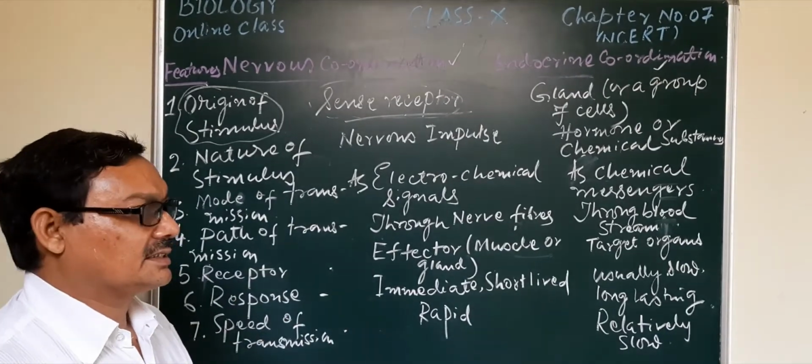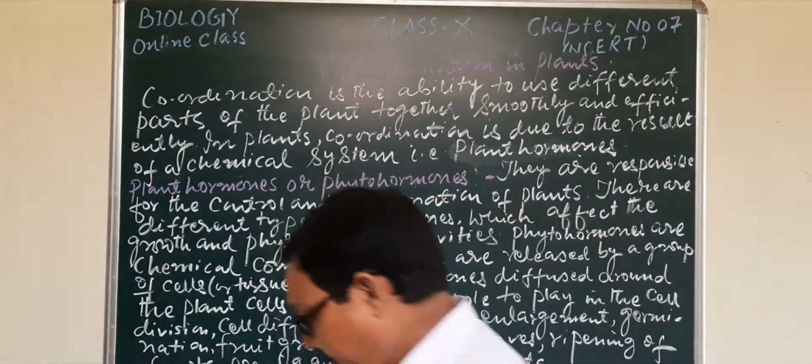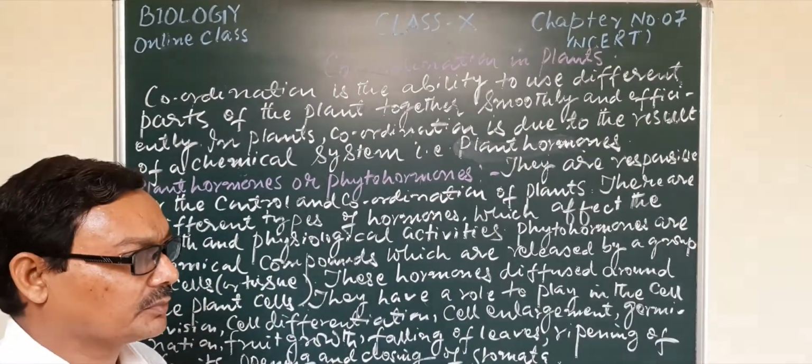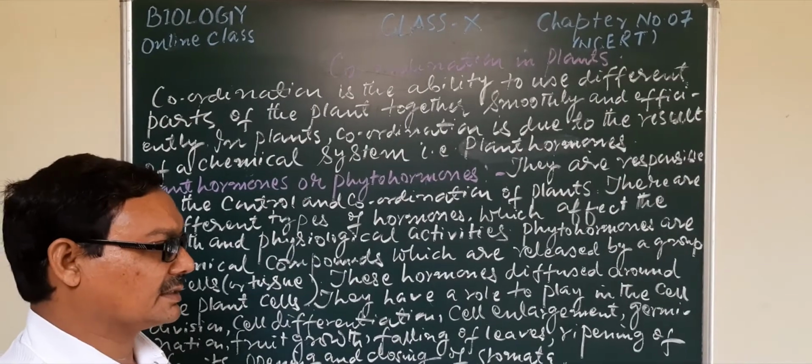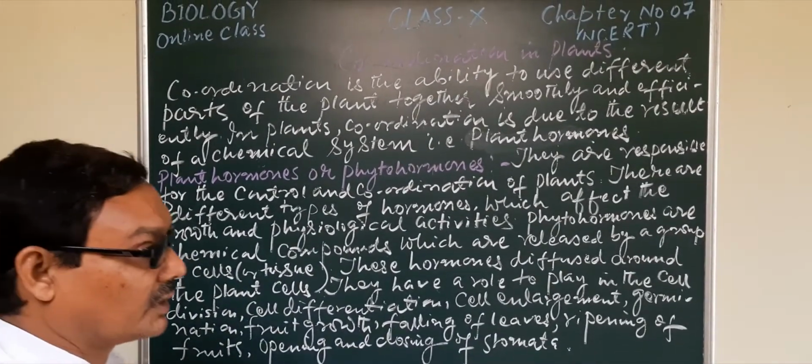Now, after this, we will start coordination in plants. We have entered the second part of today's lesson, that is coordination in plants.